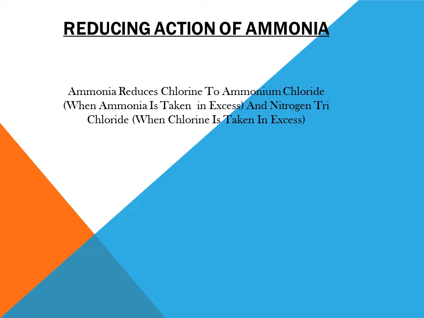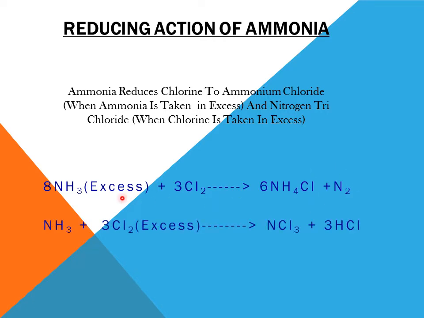The reaction in two cases can be given as follows. When we take ammonia in excess, ammonia reacts with chlorine, we get ammonium chloride and nitrogen. When chlorine is taken in excess, we get nitrogen trichloride NCl3, which is a highly explosive substance. It is in the liquid form. So we get NCl3. NCl3 is nitrogen trichloride.